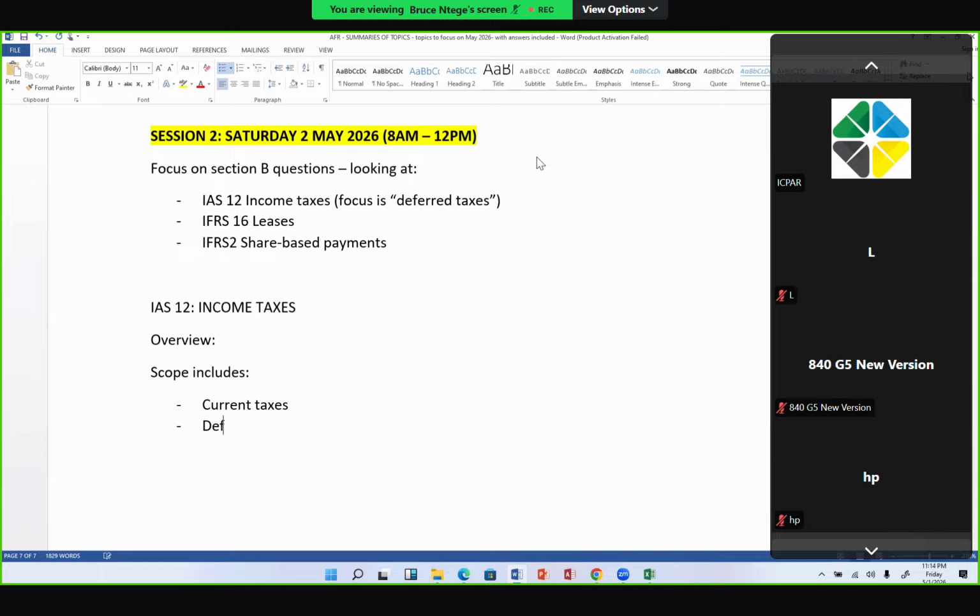My main interest is the deferred taxes. That's what I want to look at. When we talk about deferred taxes, that word in English means delayed. You're deferring, I've delayed it. So first, a little background: this arises from temporary differences.